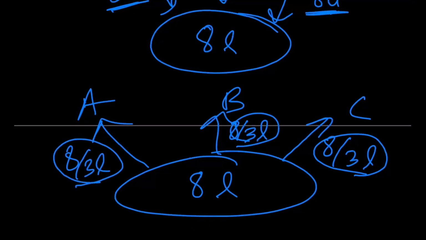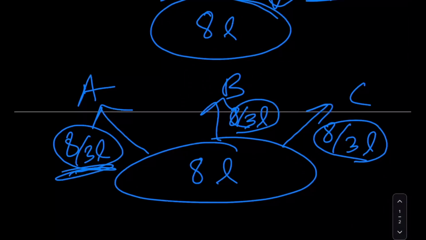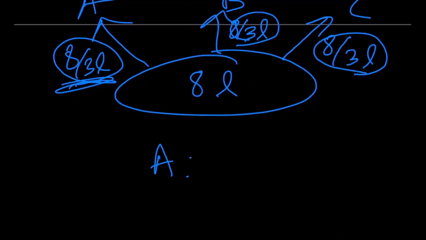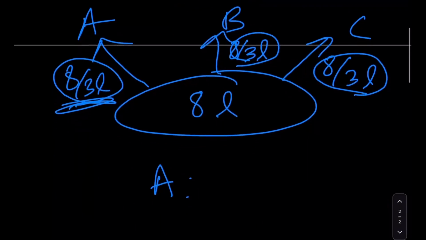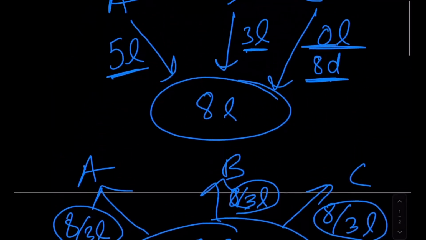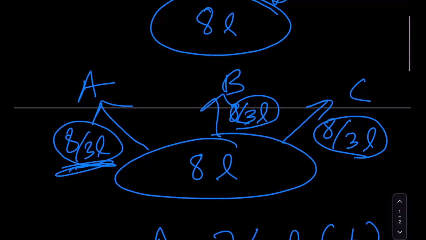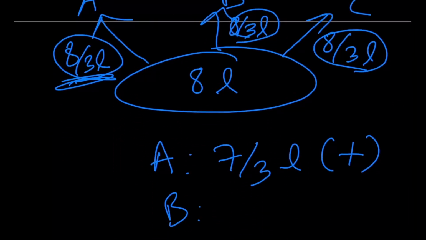So you could say that since A gave in 5 logs and got back 8/3 logs as the food he ate, A is in a current surplus. His contribution is a surplus of 5 logs minus 8/3 logs, which would be 7/3 logs, right? And I'm going to denote it by a positive over here just to show that he's in a surplus. And the same case for B. So B gave in 3 logs and has consumed food worth 8/3 logs. So B is in a surplus of 1/3 logs.